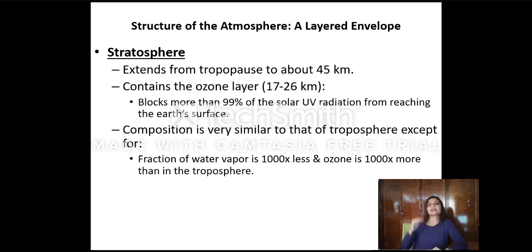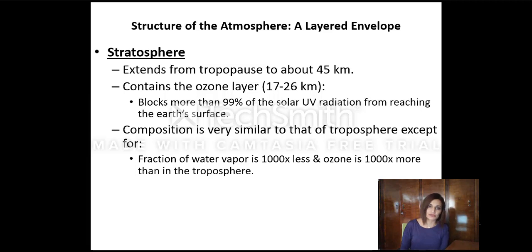The stratosphere can extend up to 45 kilometers. It is very important because it contains the ozone layer. What is the ozone layer? It is a compact layer condensed with O3, which is ozone. It extends from 17 to 26 kilometers. The major role of the ozone layer is to block the entrance of solar UV radiation. More than 99% of the UV is blocked by the ozone. We will discuss in a while the ozone hole and how it is affecting our troposphere and the health of the ecosystem.